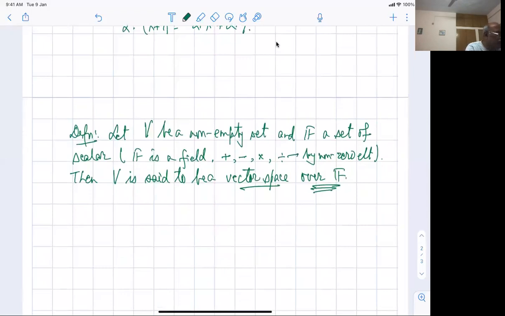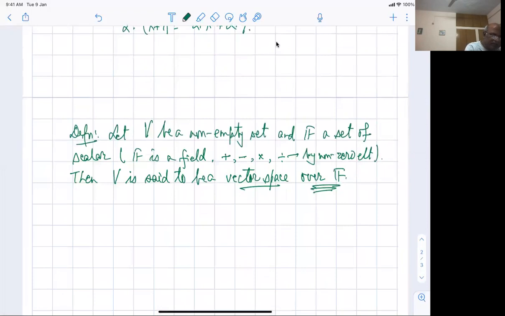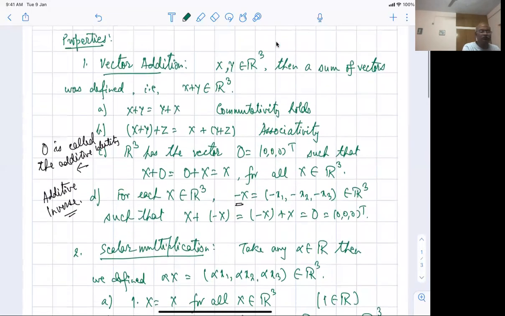So generally we write it as V over F. That's the notation for us, if the above conditions hold. These are the conditions that I've written here.